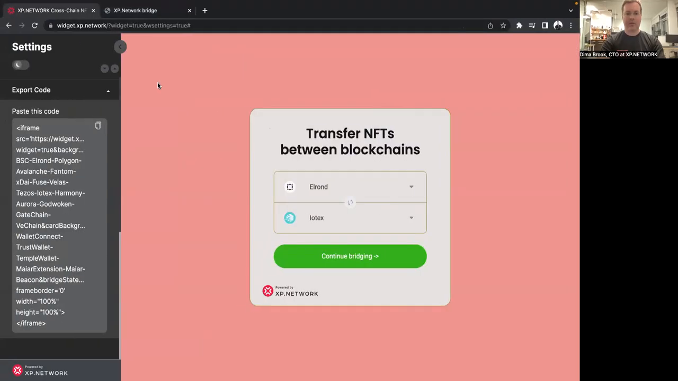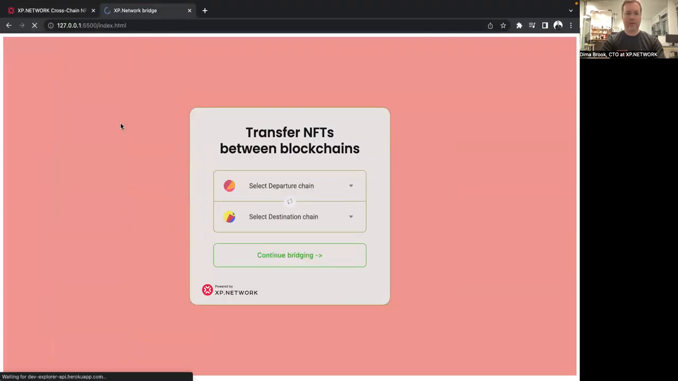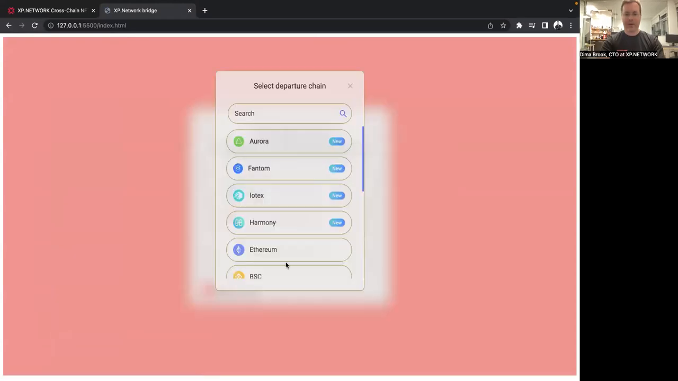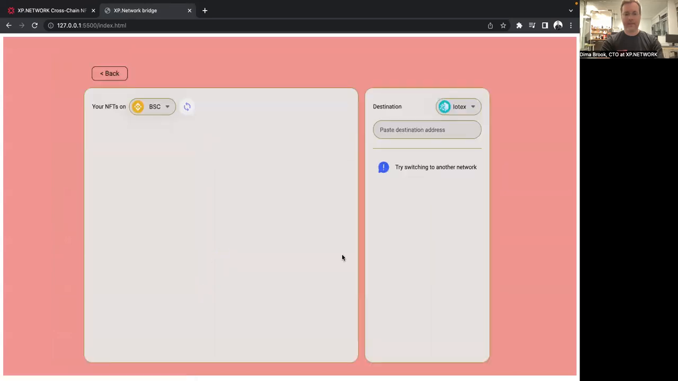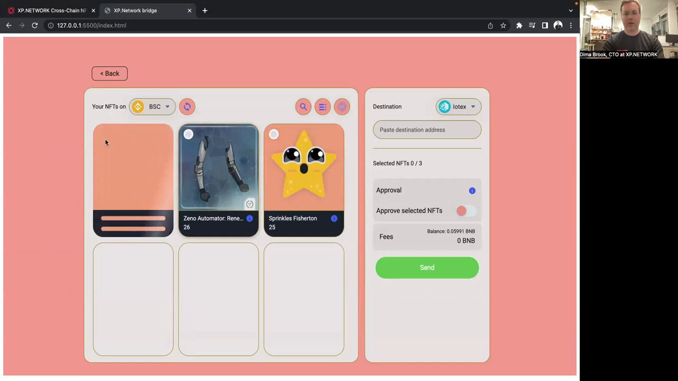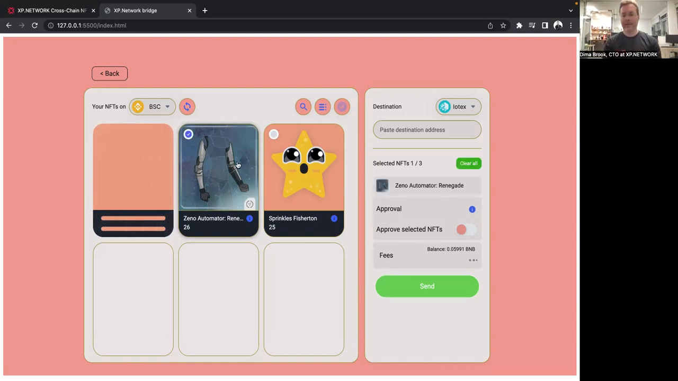Okay, and let's refresh the page. All right, let's go again. Let's check BSC. Let's say IOTX. Let's log in with a MetaMask. And let's check again. And here, the color of the NFT cards has changed as well. So as you can see, everything is completely adjustable.